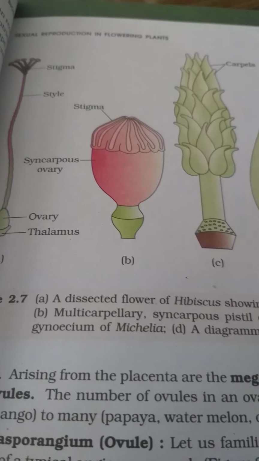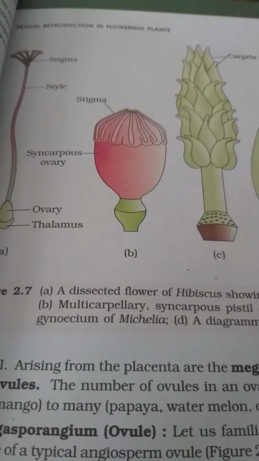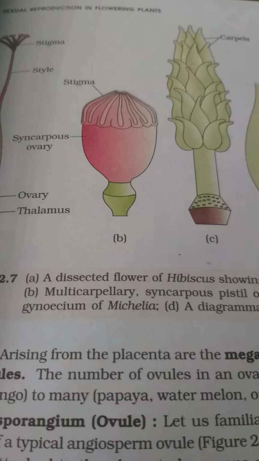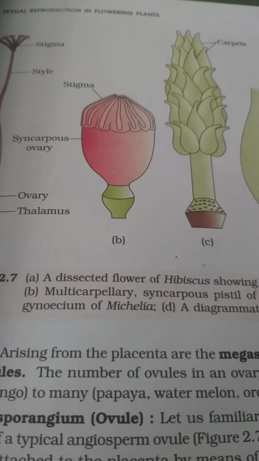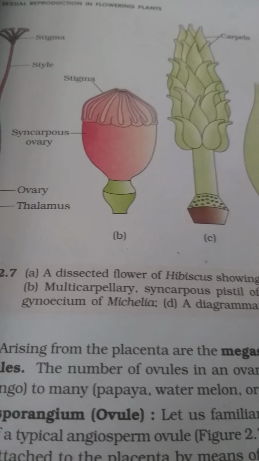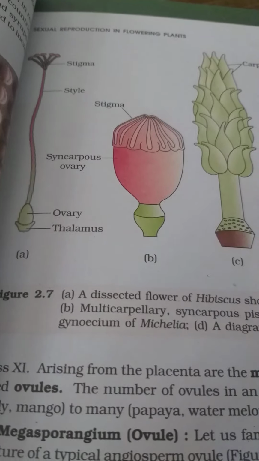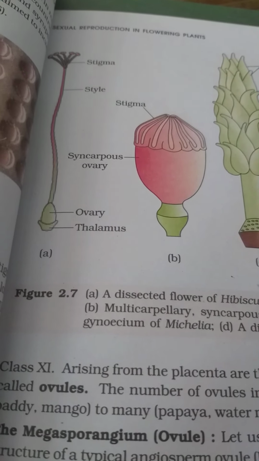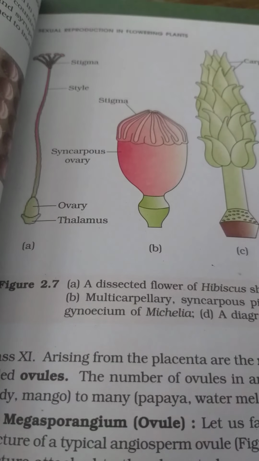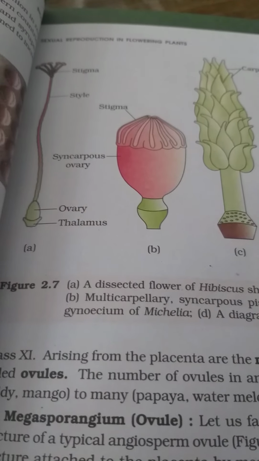Now gynoecium is a collective term. Androecium, gynoecium, calyx, corolla. Gynoecium is a whole. It consists of certain members which are called carpel or pistil.